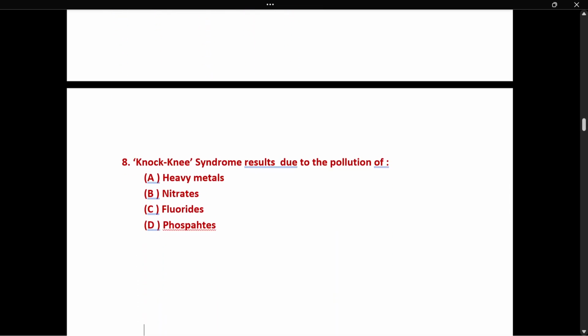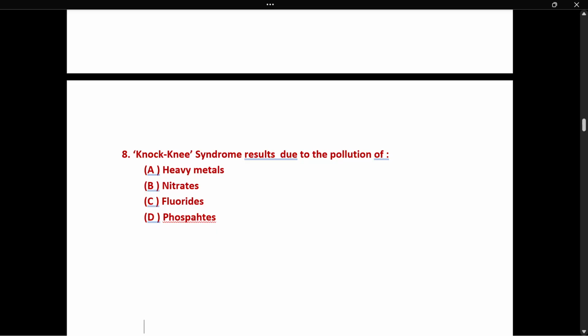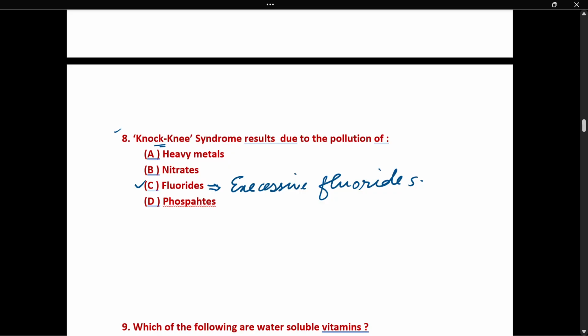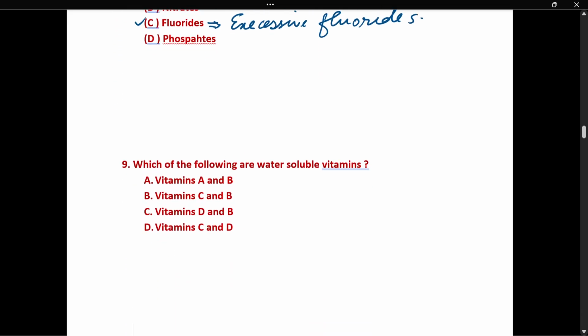Question number 8 says, what is knock-knee syndrome? The knock-knee syndrome results due to the pollution of what? Excessive fluoride. That is option C. When there is excessive fluoride in the body, then we get the syndrome of knock-knee. So these are one word question answers. Very good.